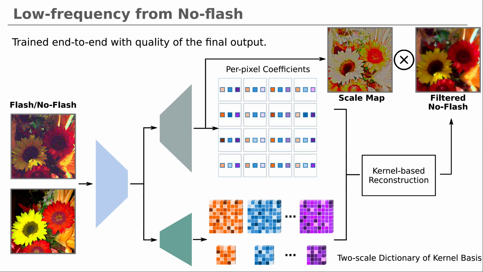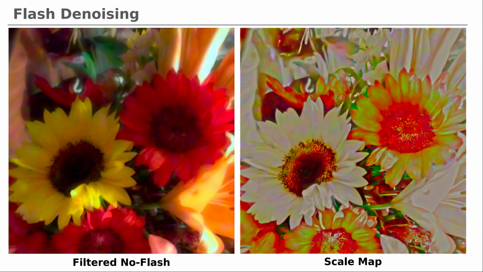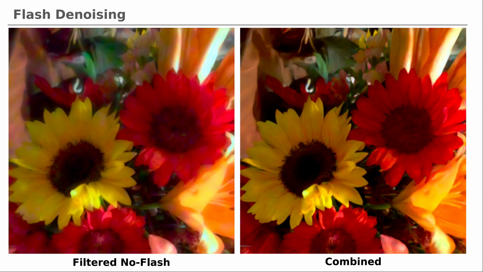We train the whole model end-to-end with respect to the quality of the final output. By combining the filtered no-flash image with the scale map, the final output has considerably more details than the filtered image, and also much sharper edges, while preserving the ambient light's color and shading.